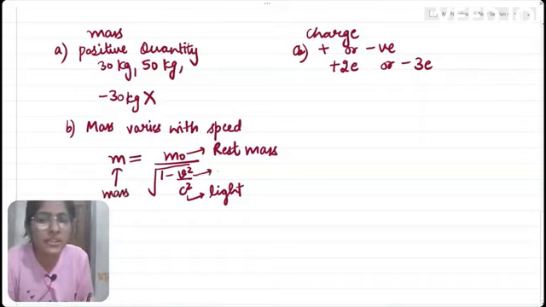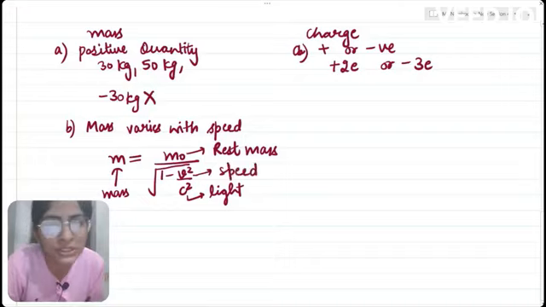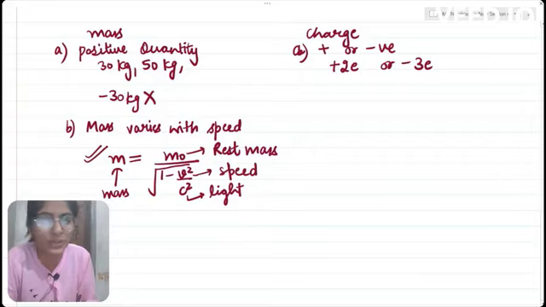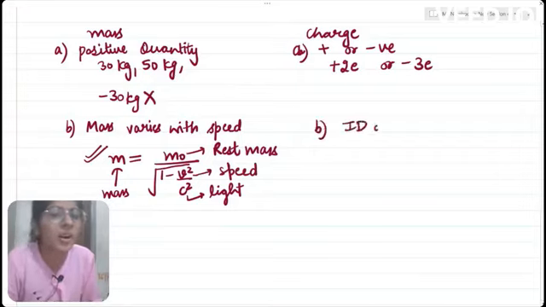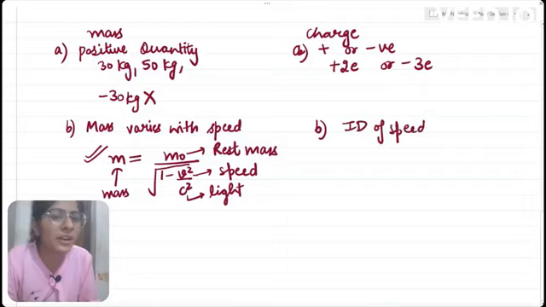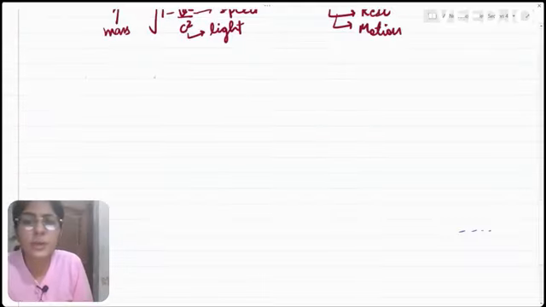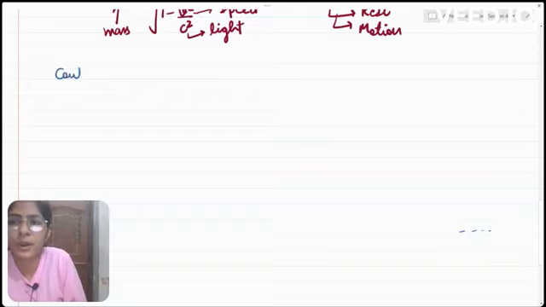In this manner, with the change in speed of the body, the mass of the body also changes according to this relation, while charge is independent of speed. Charge is independent of speed. Now the next topic we have is Coulomb's law.